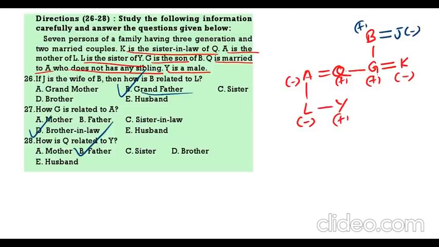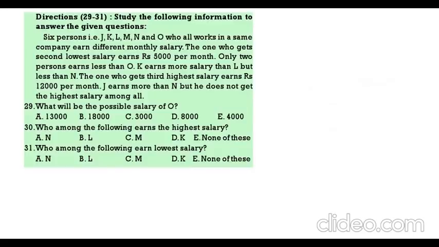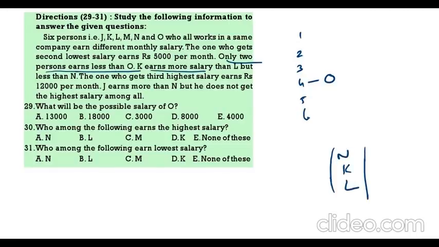Next question. 29 to 31. 6 persons J, K, L, M, N, O work in a company with different salaries. Now see, there are totally 6 persons. Only 2 persons earn less than O. That means O is coming in the 4th place. K earns more salary than L but less salary than N. J earns more salary than N but is not the highest. J is not the first. So J will come here. N, K, L, here M.